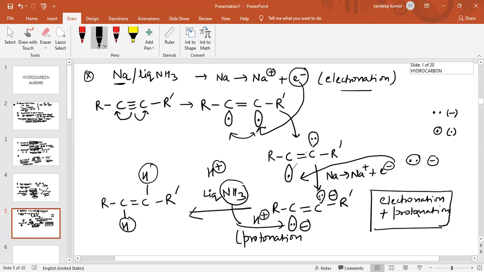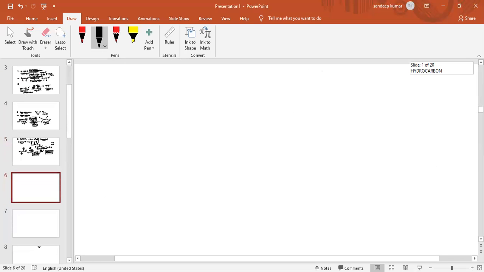Now see, now we are going to discuss some more reactions of sodium and liquid ammonia. If a terminal alkyne is given, like CH3 C triple bond H, this is a terminal alkyne. This hydrogen is very acidic in nature.